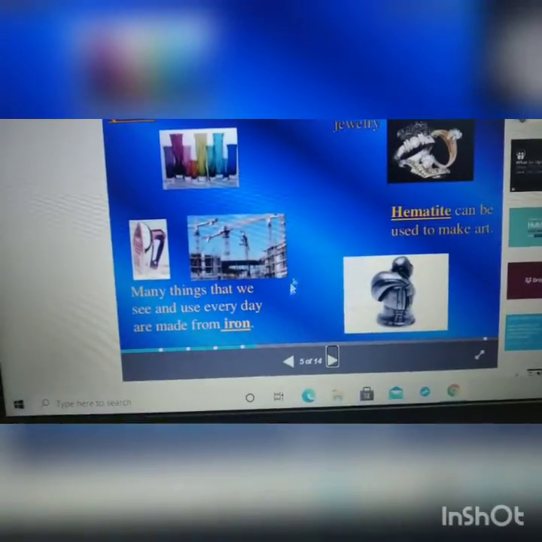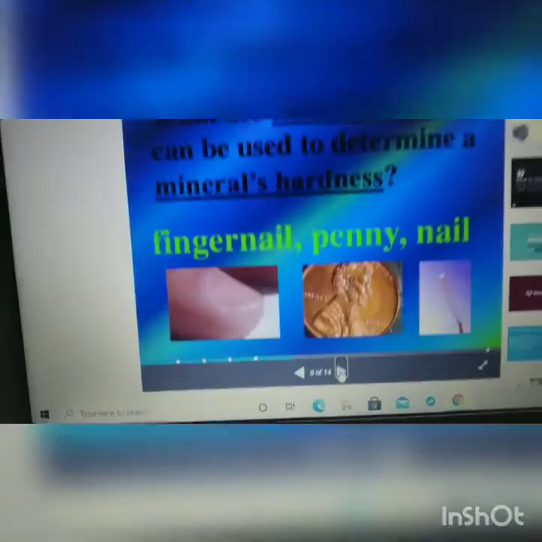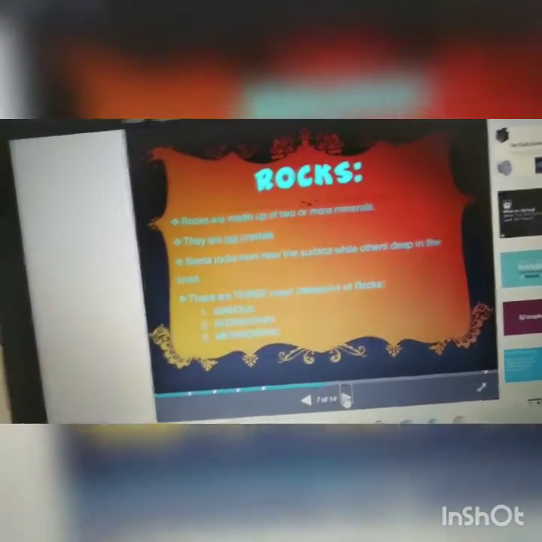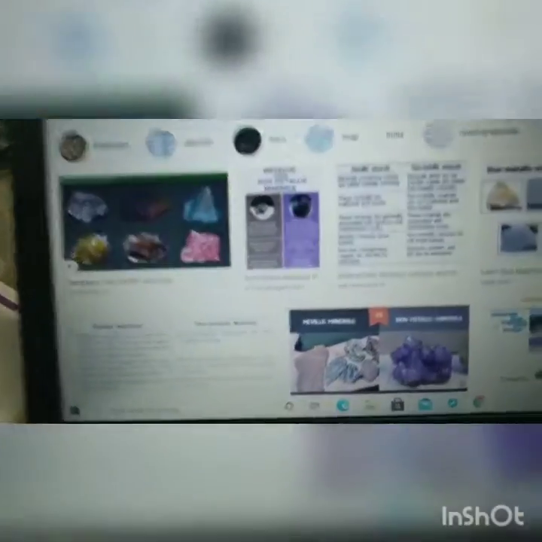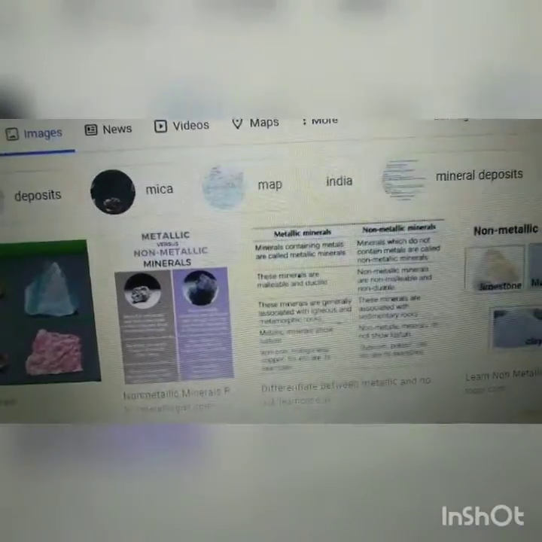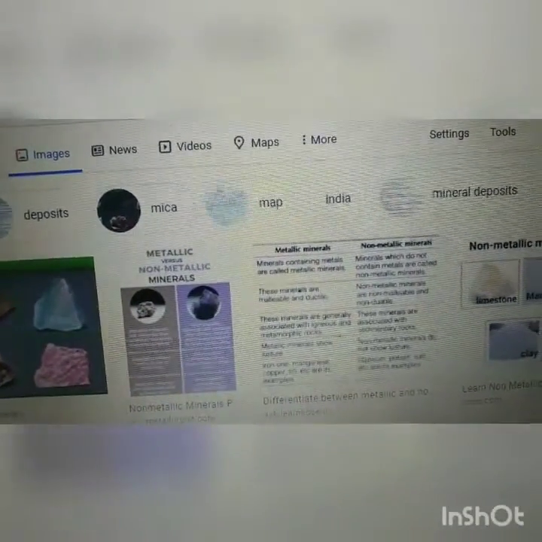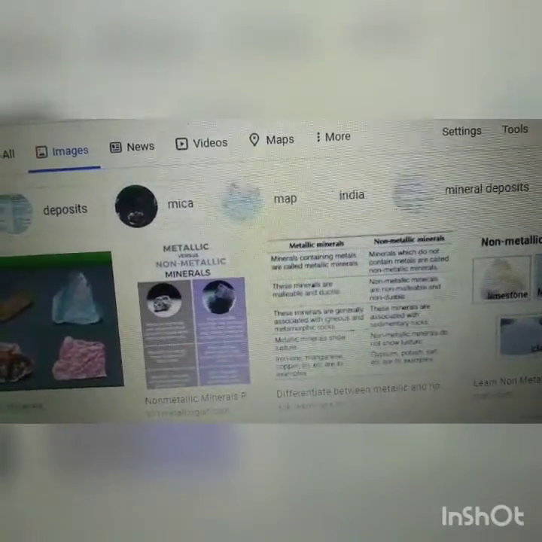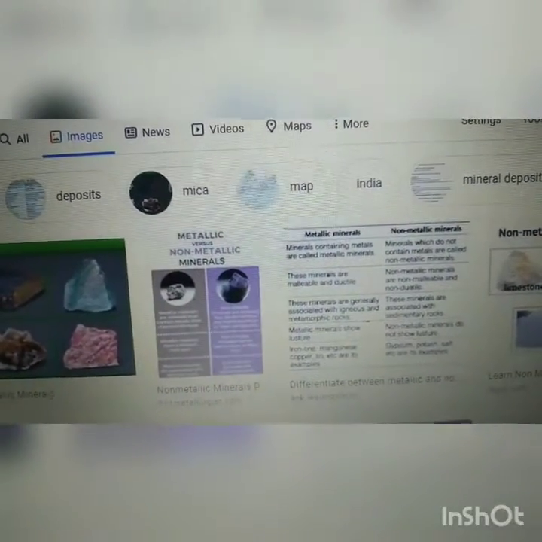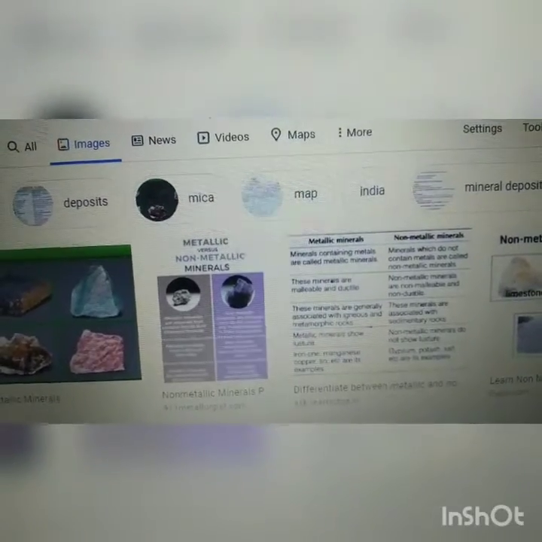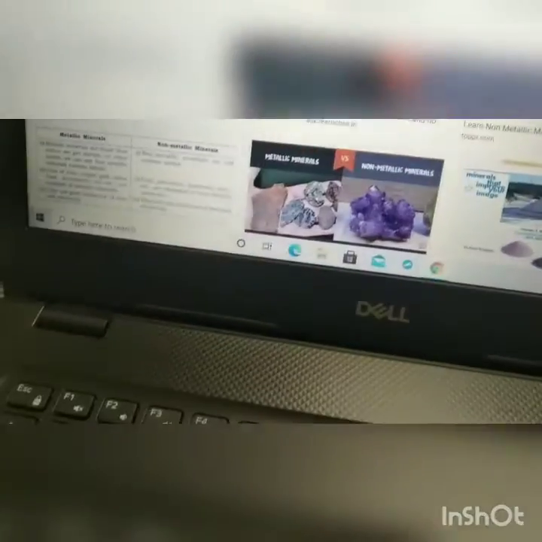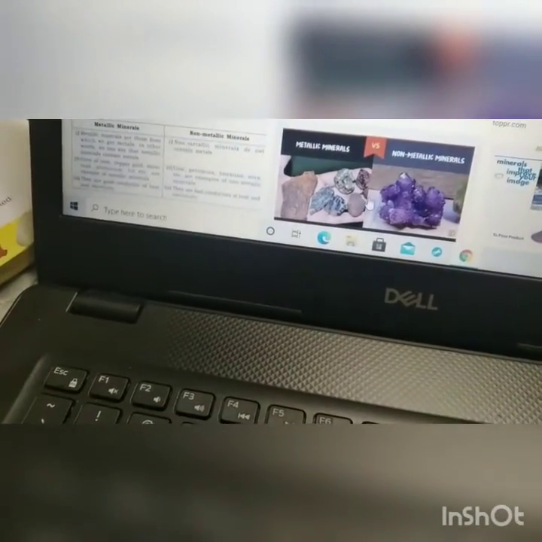Next, non-metallic minerals. Do you have any idea about non-metallic minerals? Have you heard about coal, children? Coal is also one of the non-metallic minerals. Coal, petrol, these are also non-metallic minerals. Precious stones such as diamonds, emeralds, rubies, topaz, and sapphires are all obtained from the ground only. They are used to make jewelry.